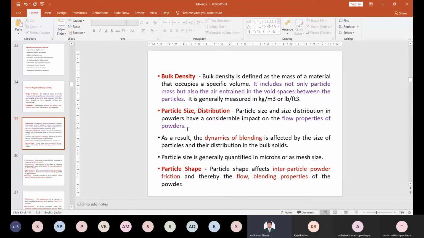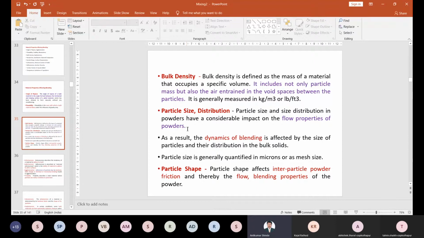If the flow is affected, then the mixing is not appropriate. Understand? So the particle size and particle distribution should be uniform, right? Then the mixing is possible. This is the result of dynamic blending: the particle size and particle size distribution should be appropriate in the bulk material.